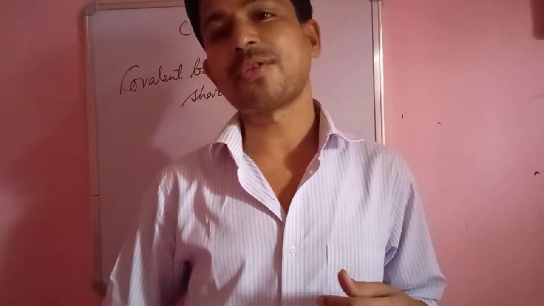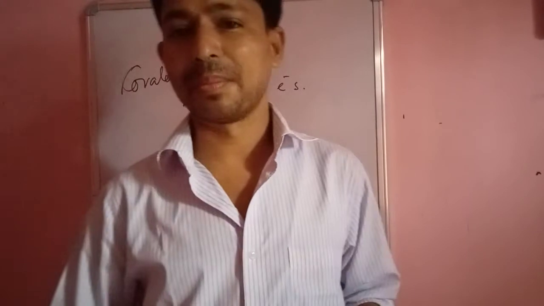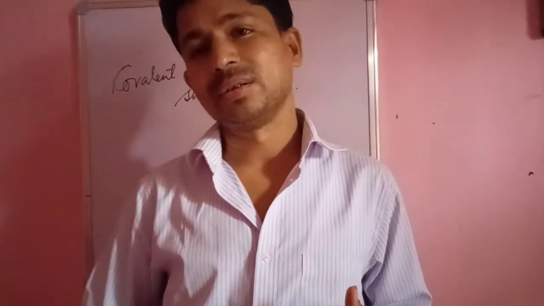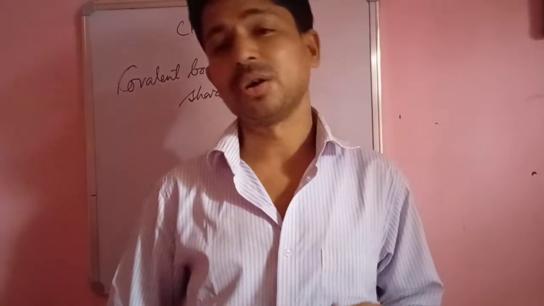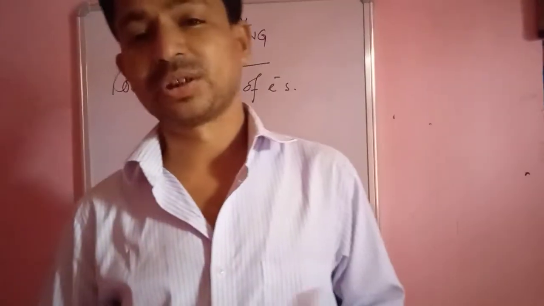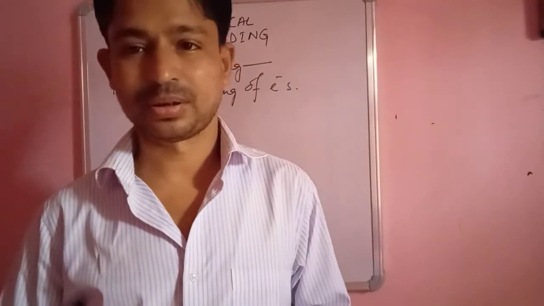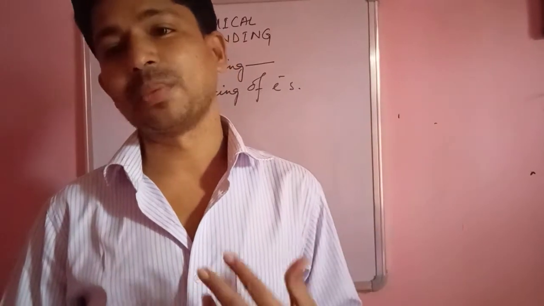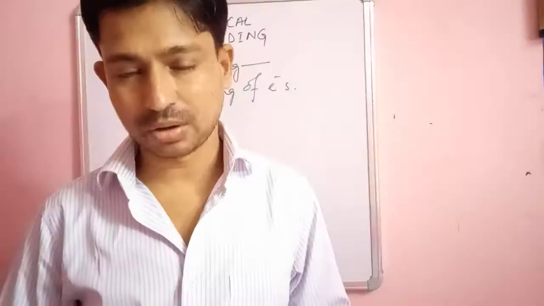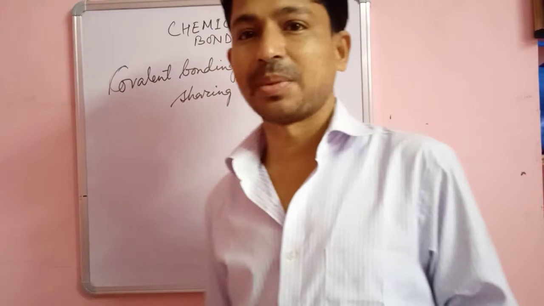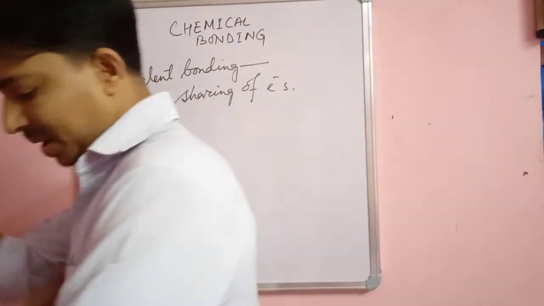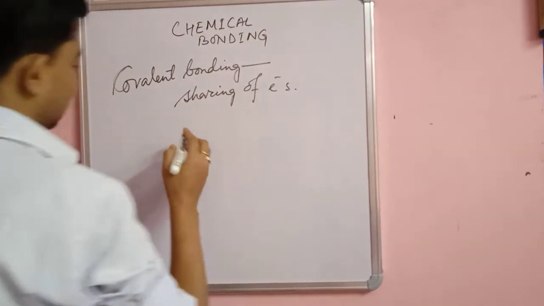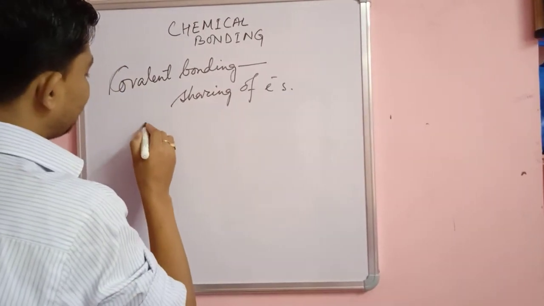In the case of hydrogen, lithium and beryllium, they want to attain duplet, and in the case of other elements like carbon, nitrogen, oxygen, they want to attain octet. That is why sharing of electrons takes place between two atoms.